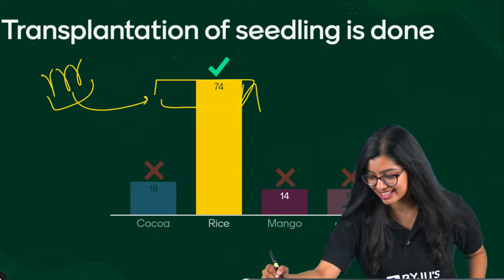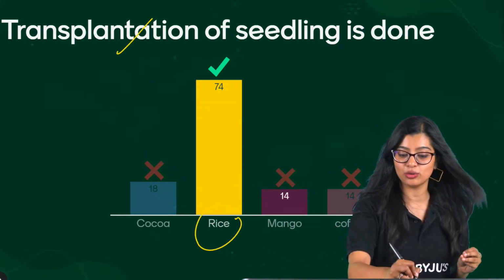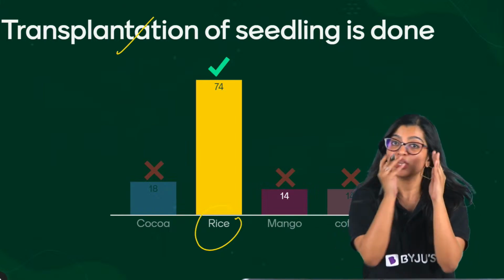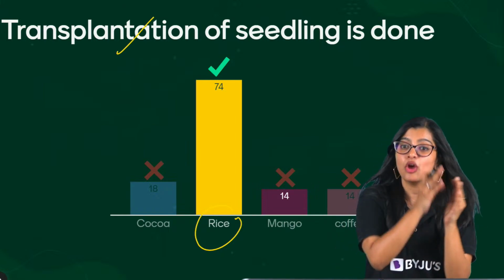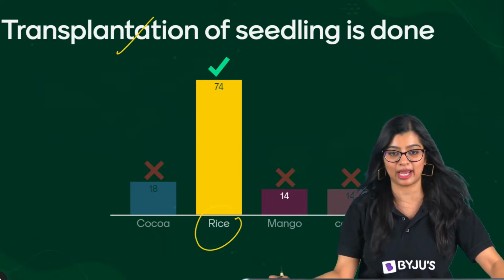So now, in this particular case, we know that in rice, we normally do transplantation of the seedling. So we grow it a little bit in the nursery. Whatever grows are the ones we transplant into the main field so that they will be able to grow.